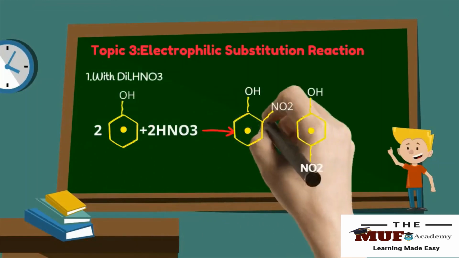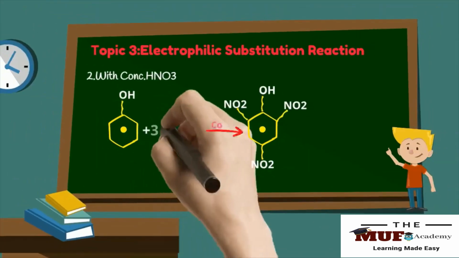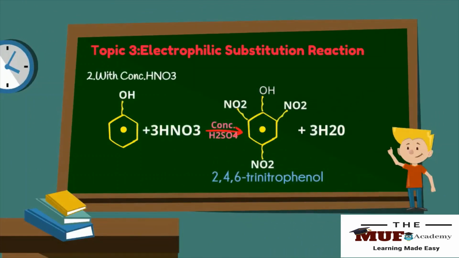Electrophilic substitution reaction with dilute nitric acid. When phenol is heated with dilute nitric acid, a mixture of ortho-nitrophenol and para-nitrophenol is formed. With concentrated nitric acid: when phenol is heated with concentrated nitric acid in the presence of concentrated sulfuric acid as catalyst, 2,4,6-trinitrophenol is formed, also called picric acid.